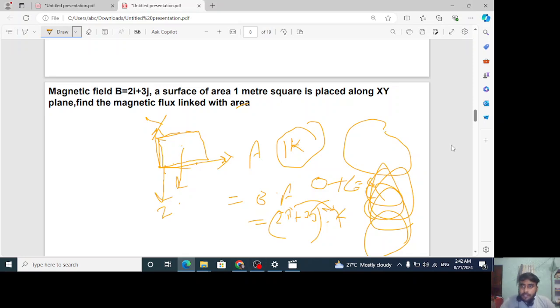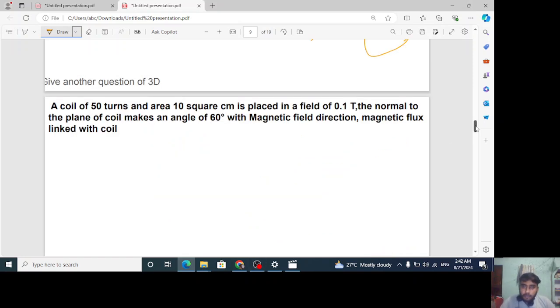Okay, we'll go with the next question, because this lecture is going to be lengthy now, I guess, for all of you. A coil of 50 turns and area 10 square centimeter is placed in a field of 0.1 Tesla. The normal to the plane of the coil makes an angle of 60 degree with the magnetic field direction. Find the magnetic flux linked with the coil.